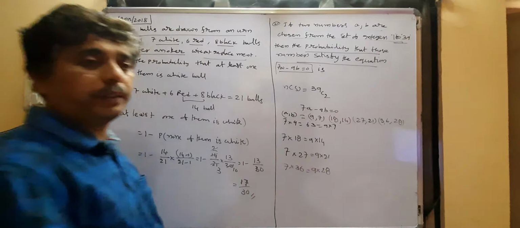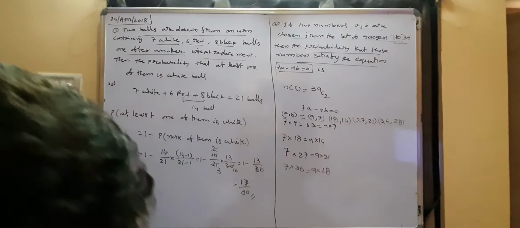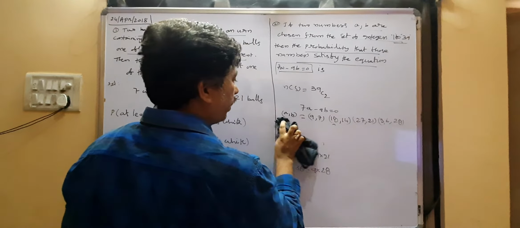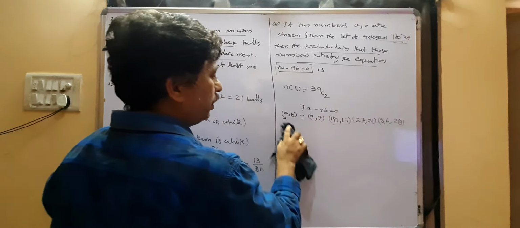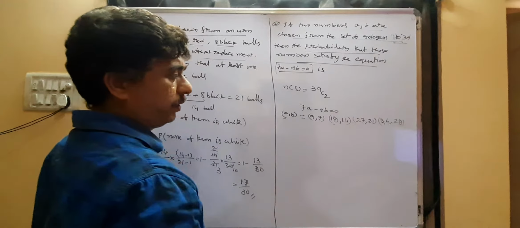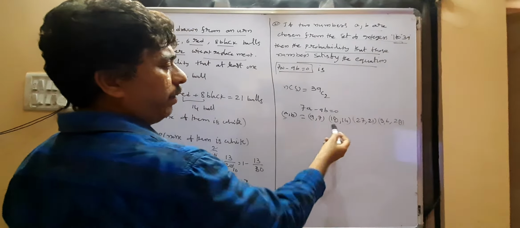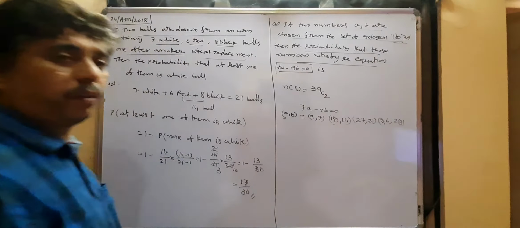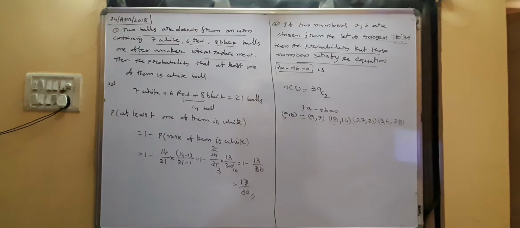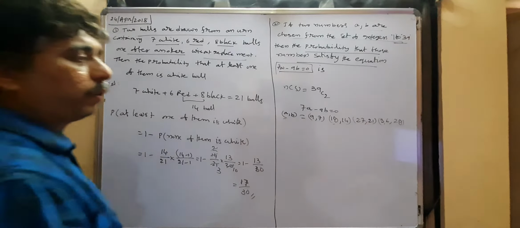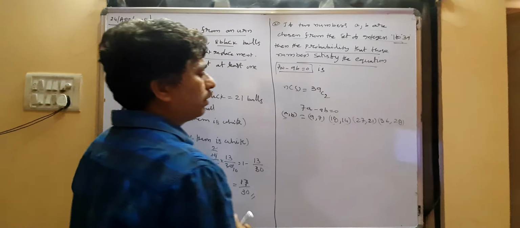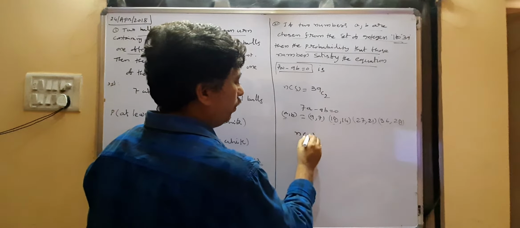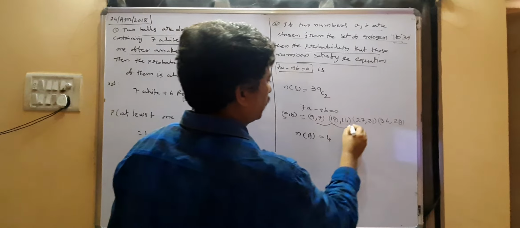Like that, you have 4 ordered pairs. So n of A equals 4. A value 7, b value 9 satisfies this condition. A value 18, b value 14, the condition is satisfied. A value 27, b value 21, that condition is satisfied. A value 36, b value 28, that condition is satisfied. That means n of A has 4 chances here.